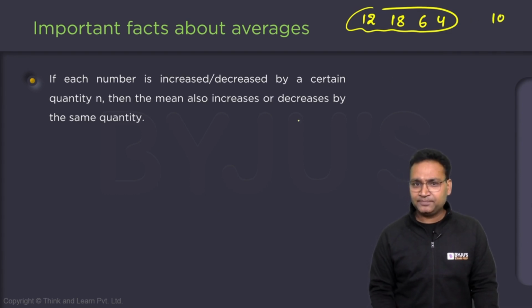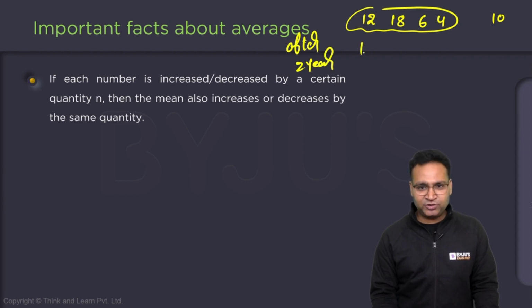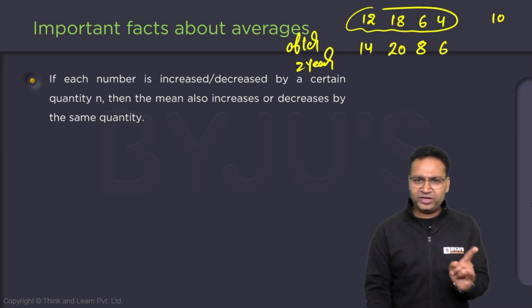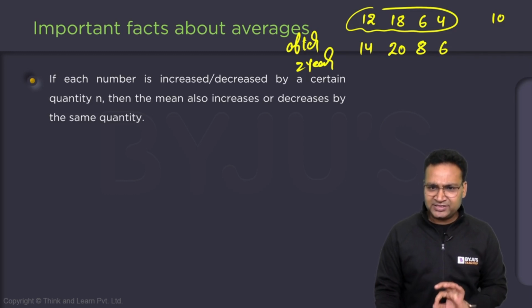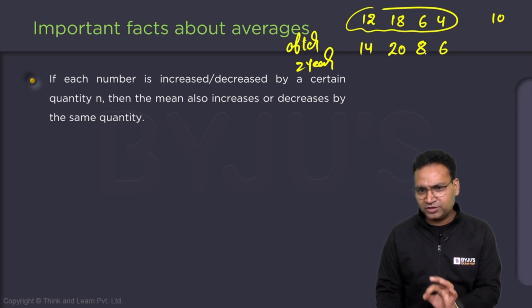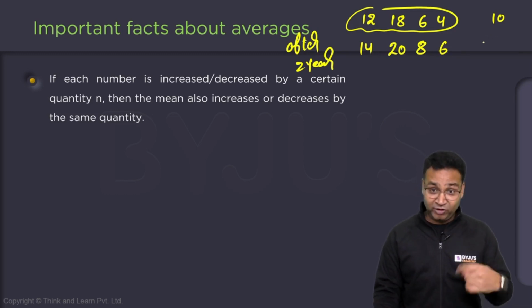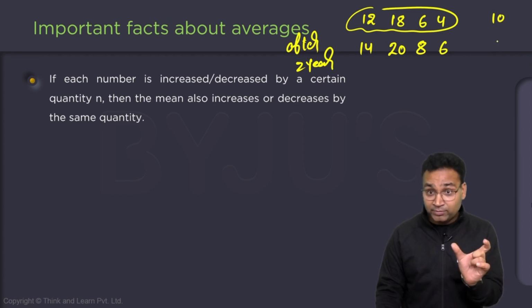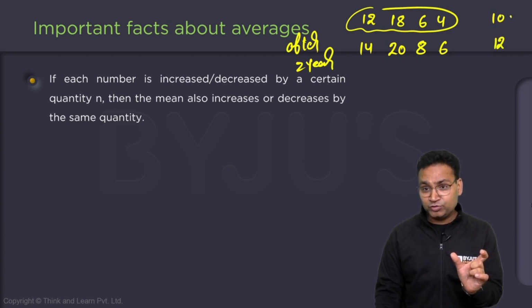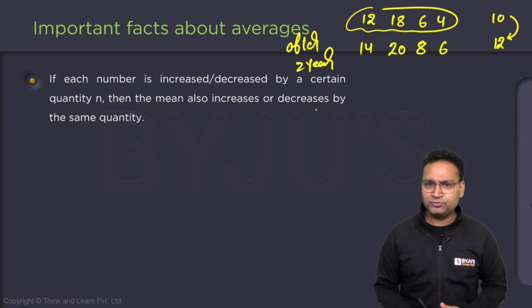Average is 10. Now tell me, if after 2 years the age of every person increases by 2, it is now 14, 20, 8 and 6. Am I right? What is the summation? 14 and 20, 34, 34 and 14, 48. 48 by 4, 4 numbers, right? Is 12. So you see the average also increases by 2.